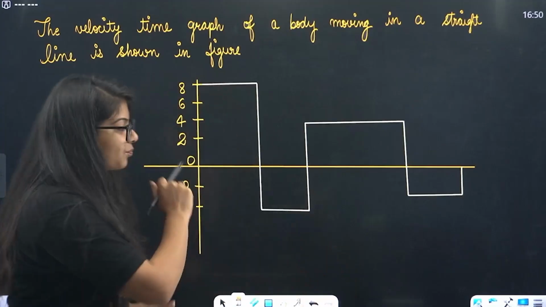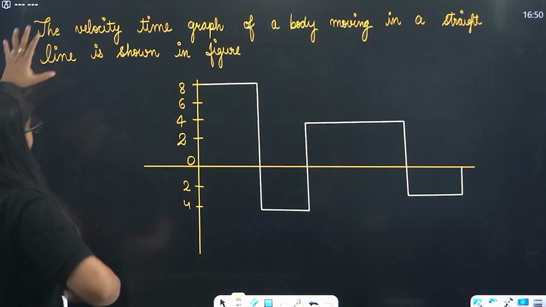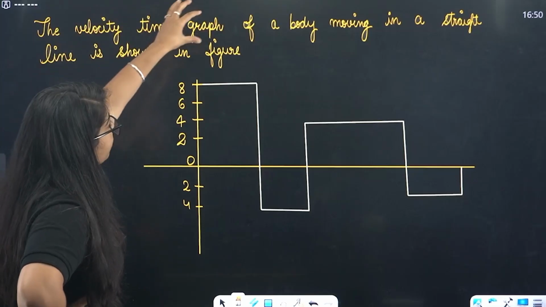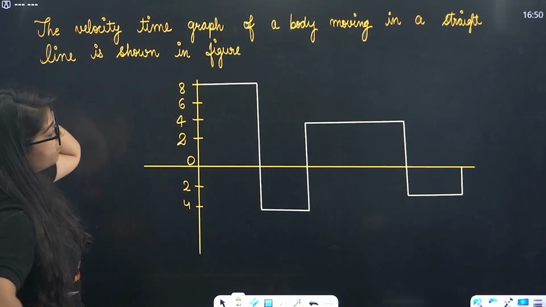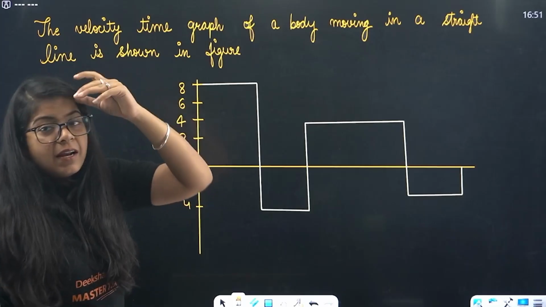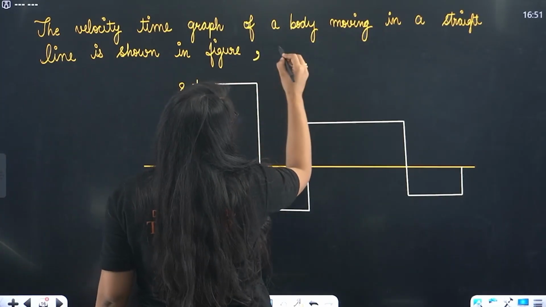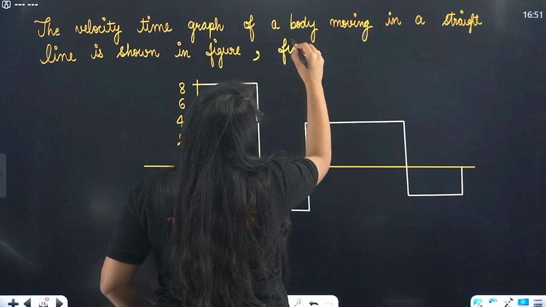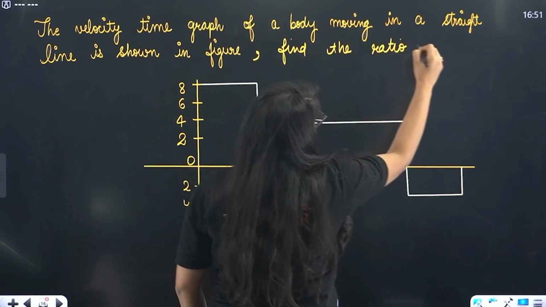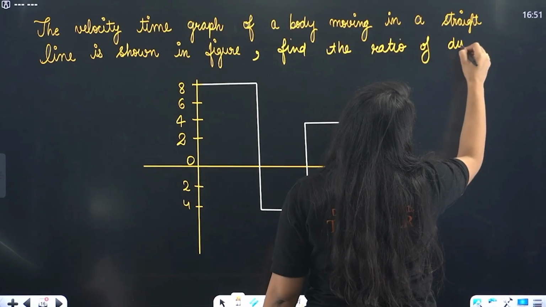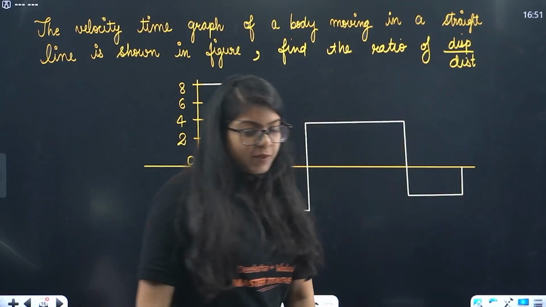Okay, now the question, look at this very carefully. The velocity time graph of a body moving in a straight line is shown in the figure. I just wrote half of the question. The question was, beta, find the ratio of displacement divided by distance. Find the ratio of displacement to distance.